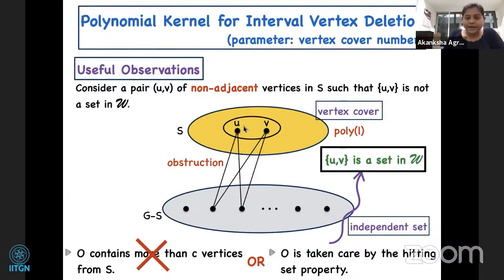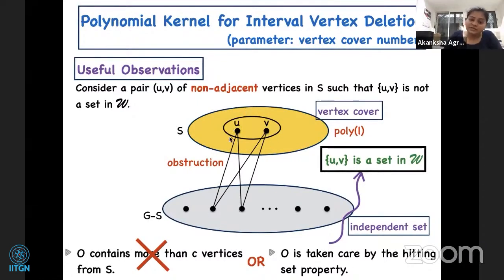So let us look at a pair of non-adjacent vertices U and V in S such that UV is not a set in my family W. Now notice that if U and V have even 2 common neighbors, they form a cycle on 4 vertices. So this obstruction does not contain more than C vertices, so the first property is not satisfied. So the second property must be satisfied, which is taken care of by the hitting set property.